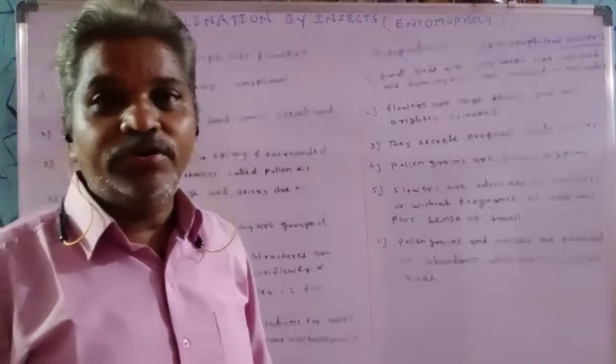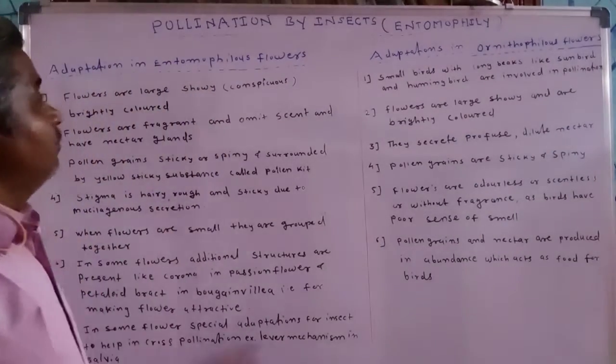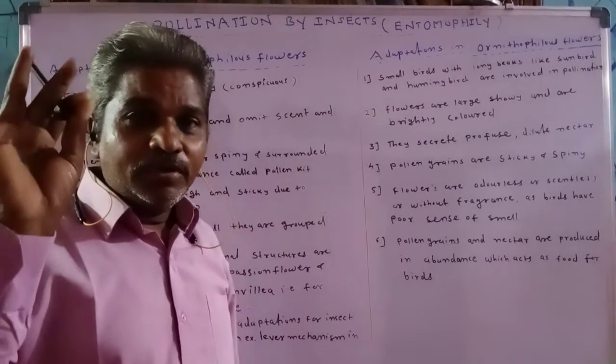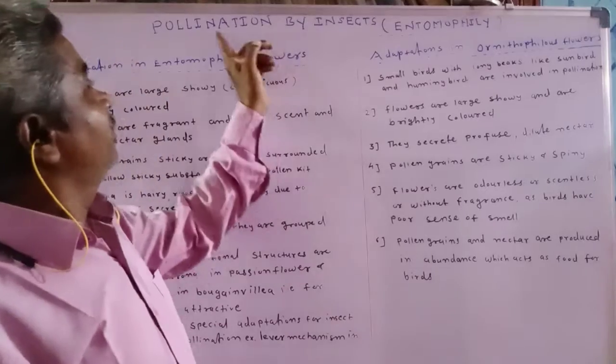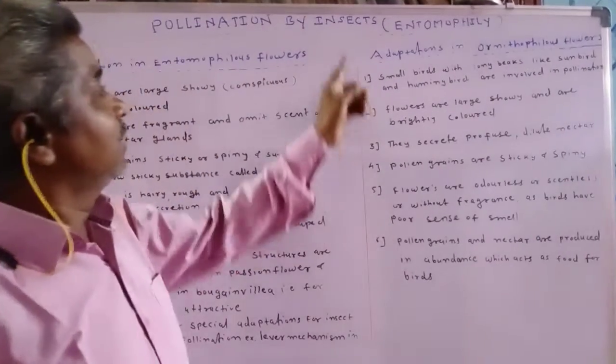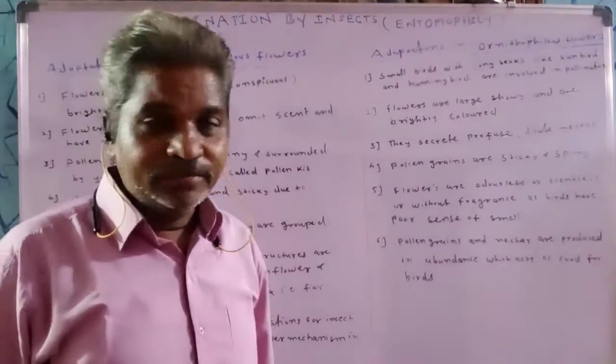Now we are going to discuss pollination by insects, or entomophily, as well as ornithophily, that is pollination by birds. So what is entomophily? When pollination is carried out with the help of insects, or through the agency of insects, such pollination is called entomophily.